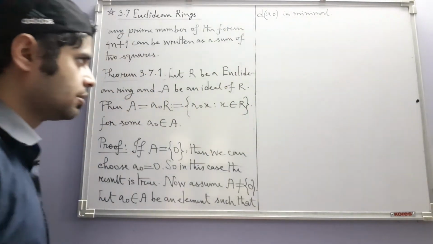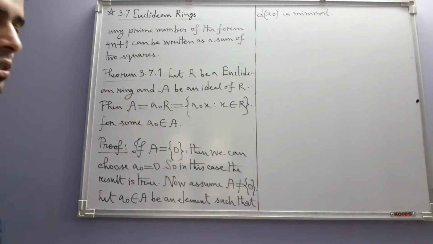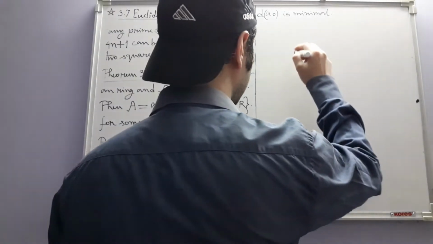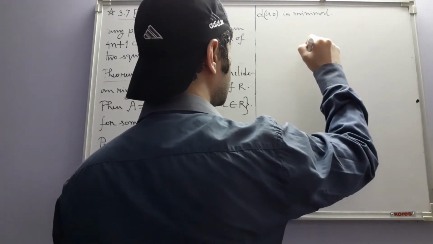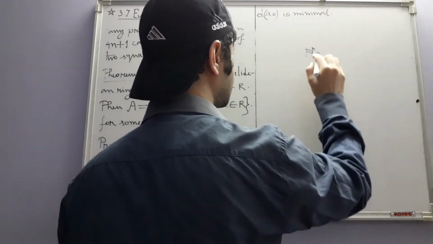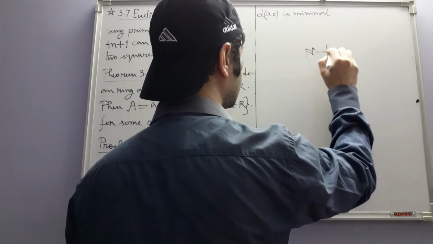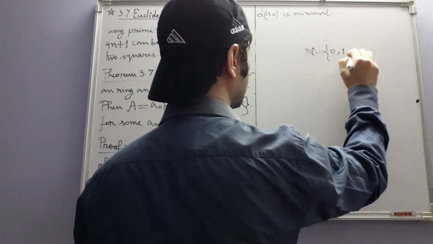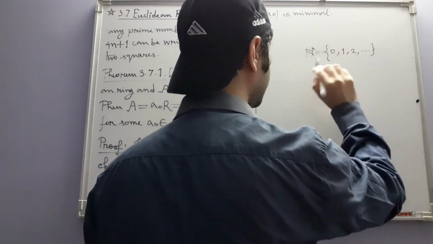I don't know whether you are familiar with something known as the well ordering principle. If not, let me just state it. Suppose you have the set of natural numbers, where I am just including 0.